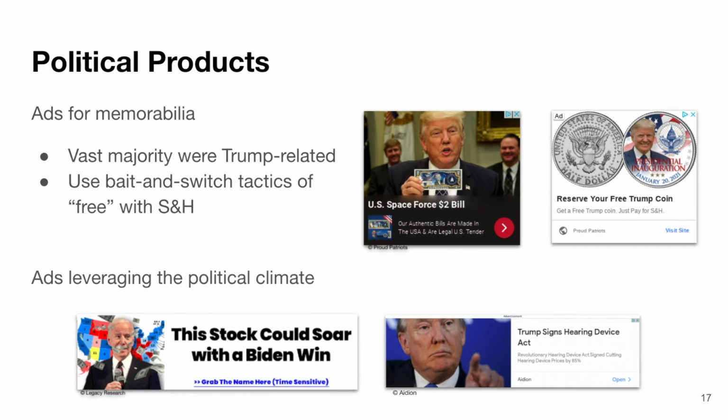Other product ads leveraged the political climate for profit. For example, one ad claimed this stock could soar with a Biden win, which tries to lure consumers in with politically relevant get-rich-quick schemes. We also saw many political products targeting older adults, like this ad for hearing devices referencing Trump signing a bill into law.